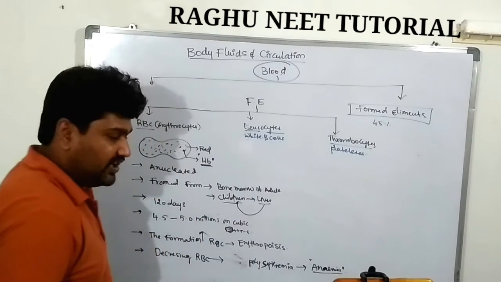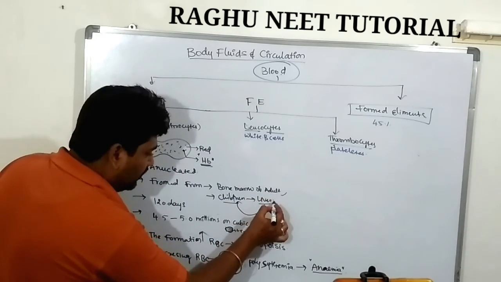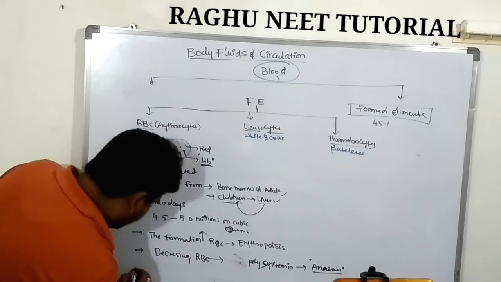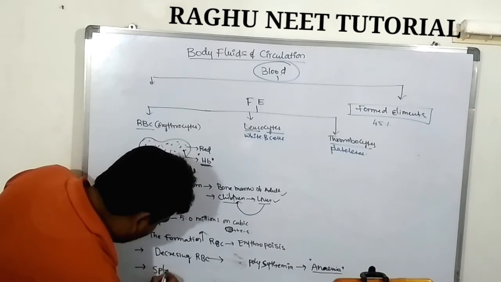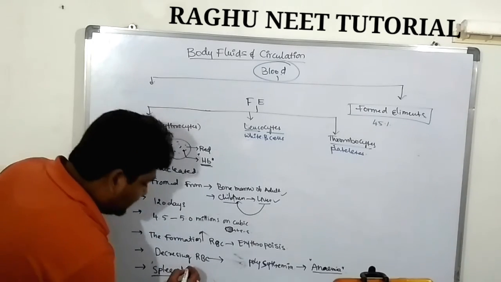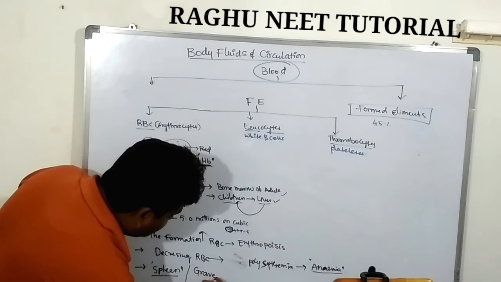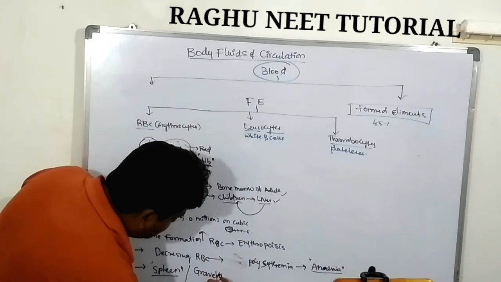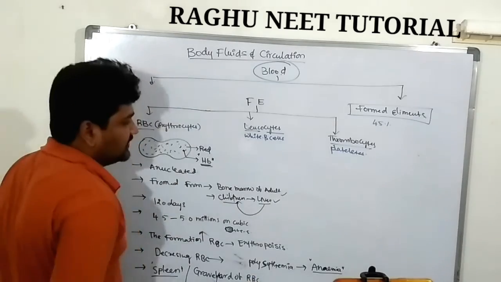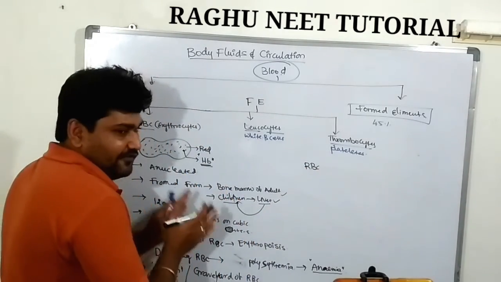So this is the formation of blood: in adults in the bone marrow. The RBCs are destroyed after 120 days in the spleen. The spleen is called the graveyard of the RBC.